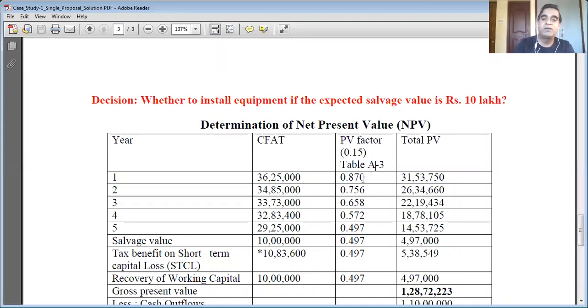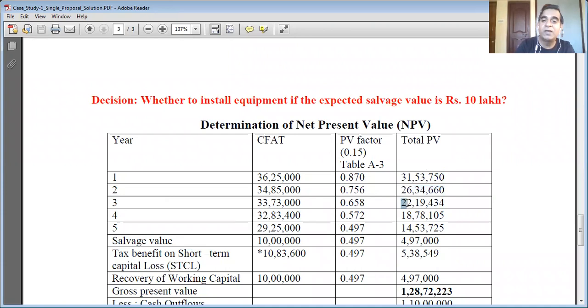Then as per the formula, we need to multiply the amount, the single cash flow, by the present value factor to find its present value. So the present value of 36,25,000 rupees to be received 1 year from now is 31,53,750. The present value of 34,85,000 to be received after the second year is 26,34,660.